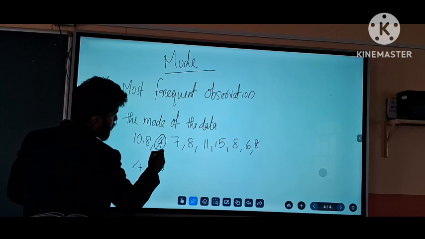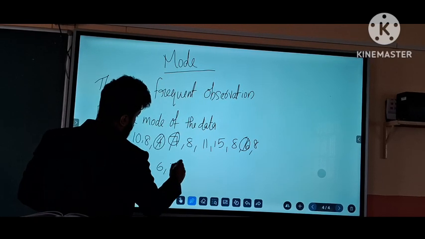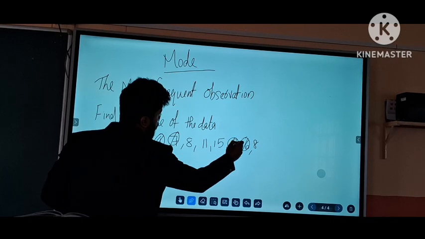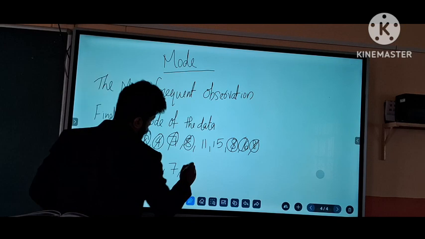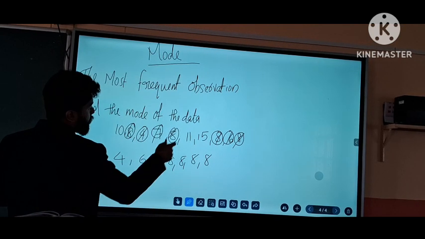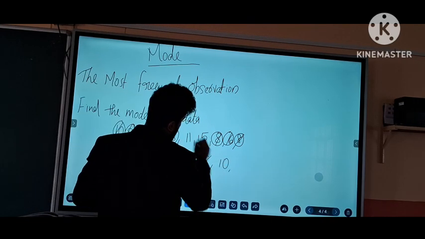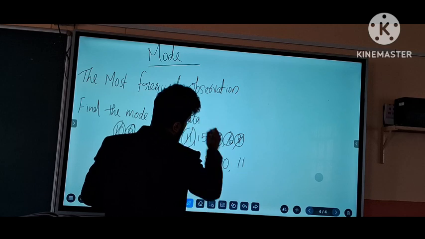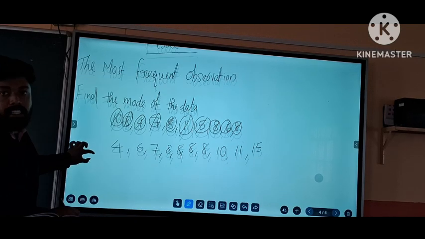Then 7. Then 8 is repeated 4 times: 1, 2, 3, 4. Then 10, then 11, and 15. Now we have arranged our data in ascending order.